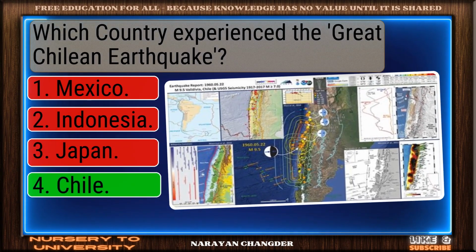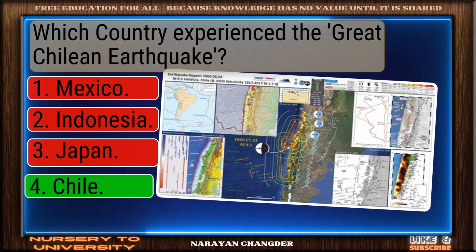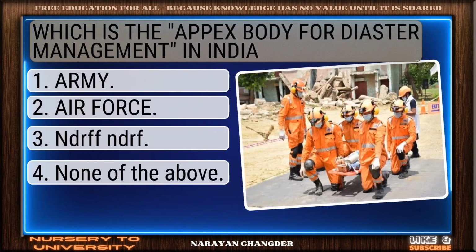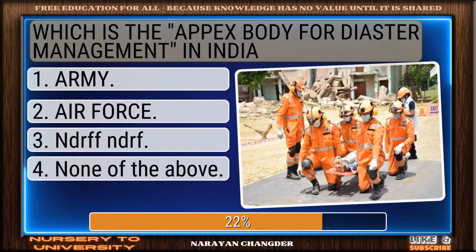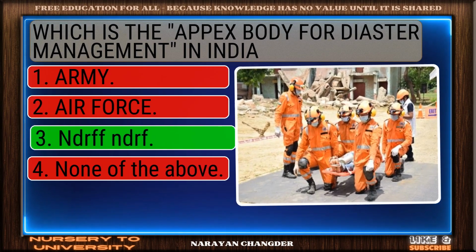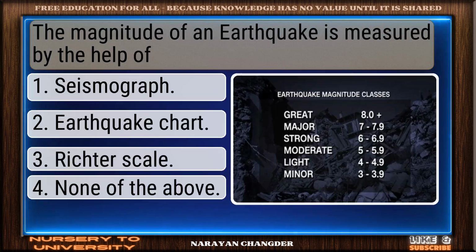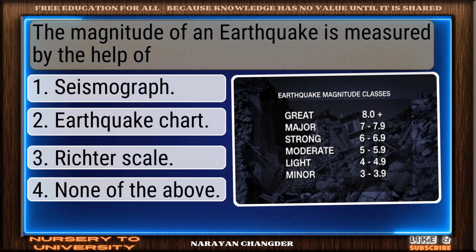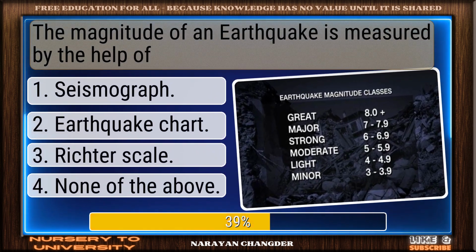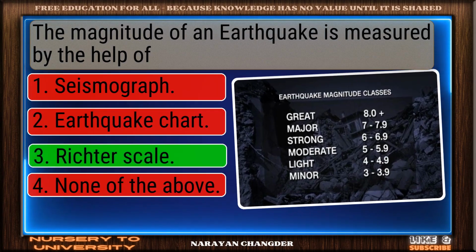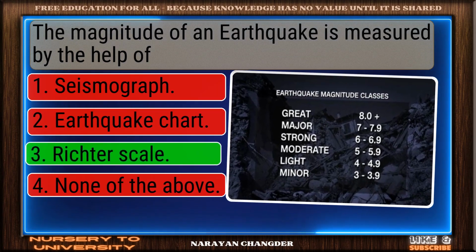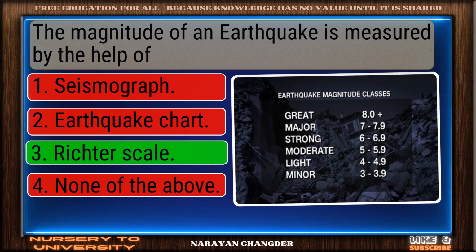Smart move. Chile is an accurate answer. Which is the apex body for disaster management in India? Well reasoned. NDRF is the correct choice. The magnitude of an earthquake is measured by the help of. Nicely done. Richter scale is a solid answer.